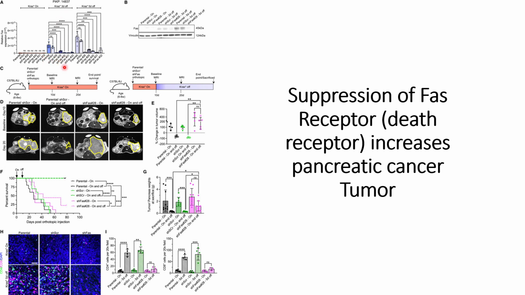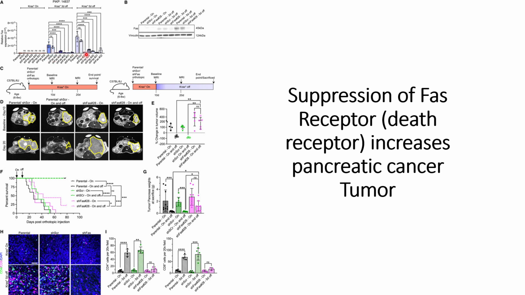When the KRAS mutations are turned off, we can see that in the control there is an increase in the FAS receptors, whereas when different short hairpin RNAs are used, they can see a decrease in the FAS receptors. They saw that short hairpin RNA number 28 gives the lowest level of FAS compared to the control.